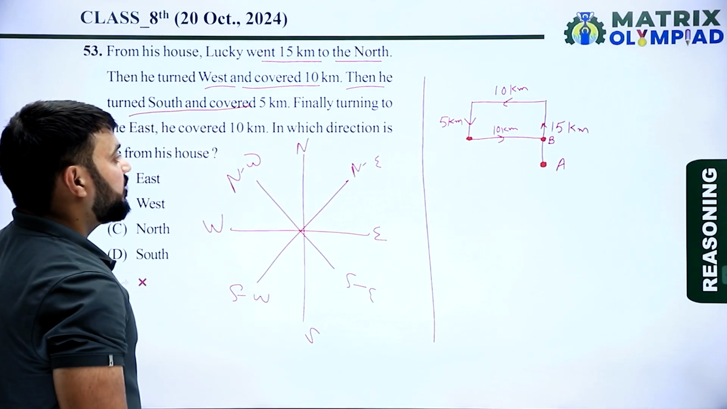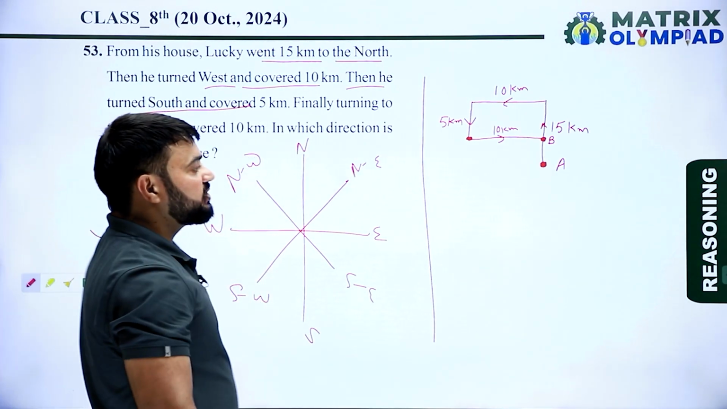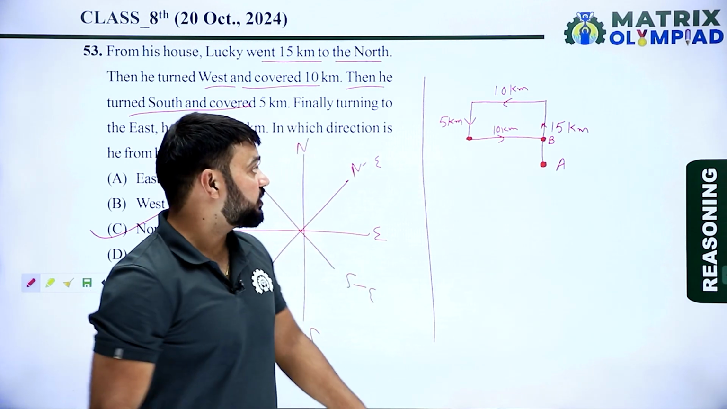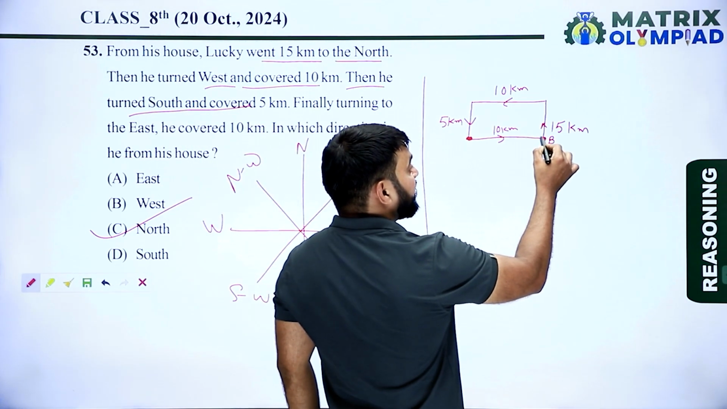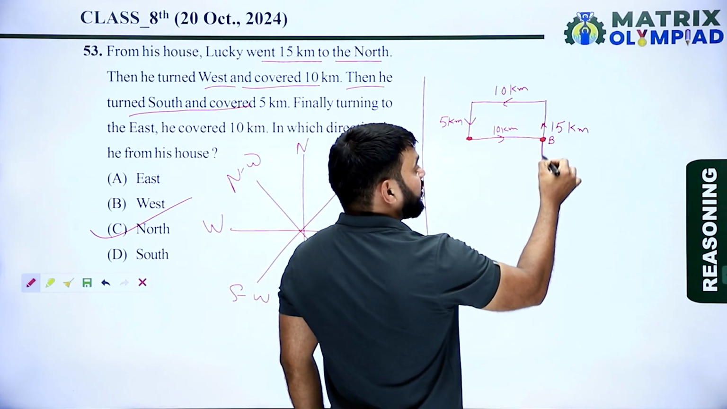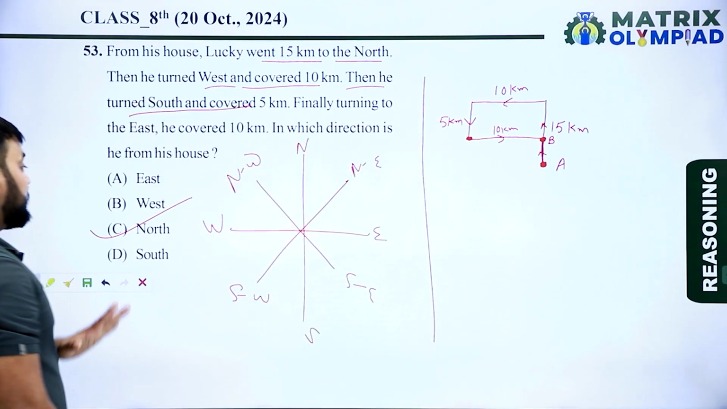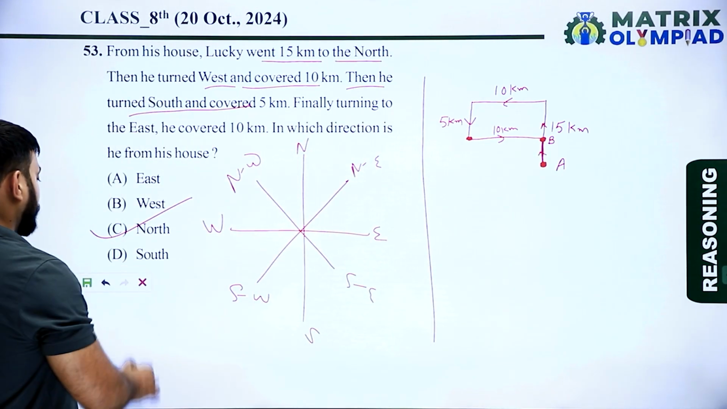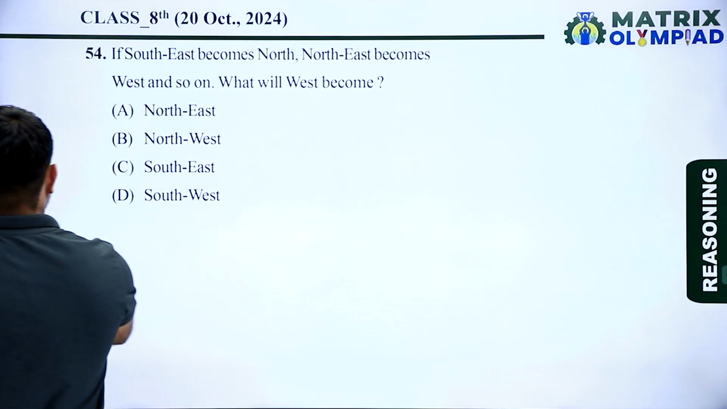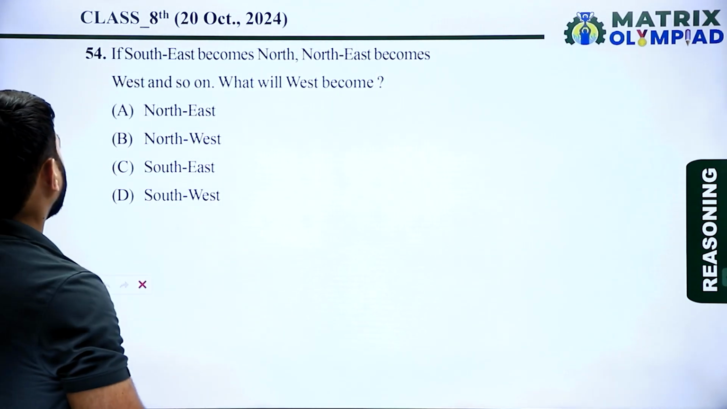So here option C is the correct answer of this question, because position of B is in north direction with respect to A. Let's move on to the next question. So now next question is question number 54.